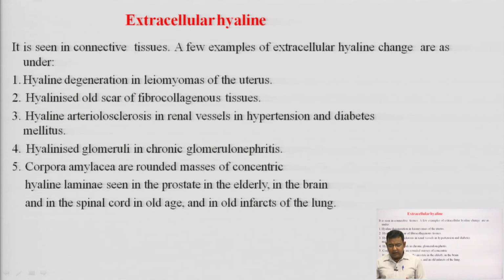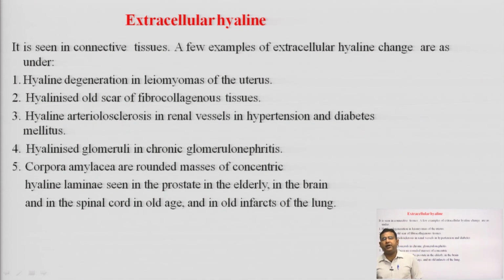The second one is hyalinized old scar of fibrocollagenous tissue. Scar tissue happens in the fibrocollagenous tissue, there hyaline can be seen. Third one is hyaline arteriosclerosis in renal vessels in hypertension and diabetes mellitus. When there is arteriosclerosis in the renal vessels, the hyaline can be seen. Fourth, hyalinized glomeruli in chronic glomerulonephritis.